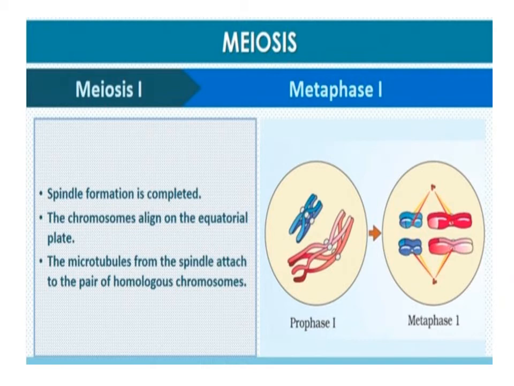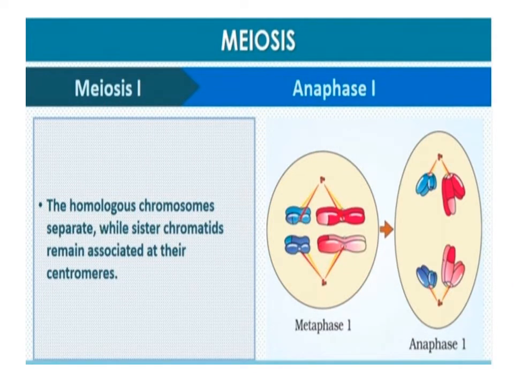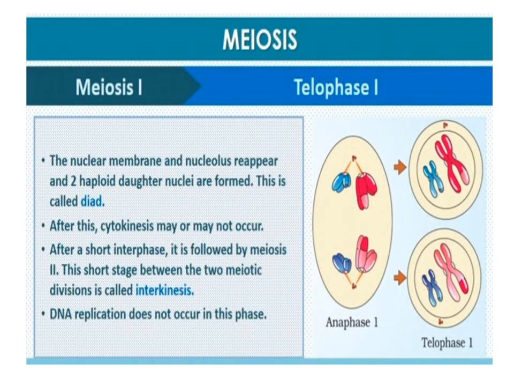Metaphase I. The bivalent chromosomes align on the equatorial plate. The microtubules from the opposite poles of the spindle attach to the pair of homologous chromosomes. Anaphase I. The homologous chromosomes separate, while sister chromatids remain associated at their centromeres. Telophase I. The nuclear membrane and the nucleolus reappear. Cytokinesis follows and this is called a dyad of cells. The stage between two meiotic divisions is called interkinesis and is generally short-lived.